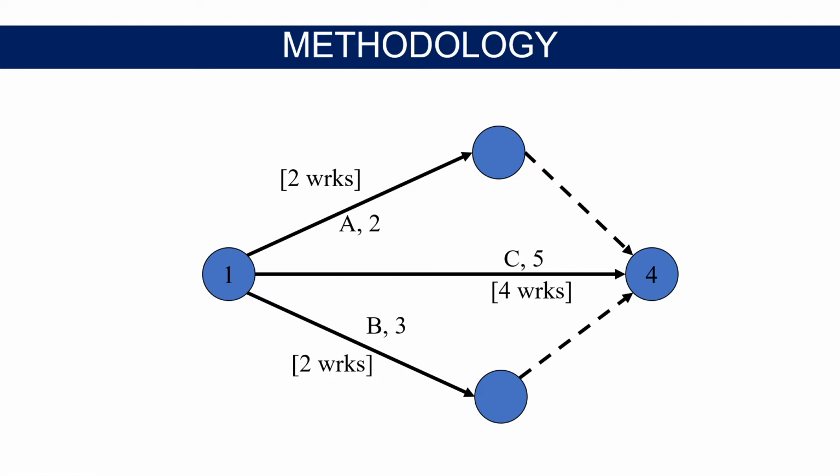Methodology. Let me explain resource leveling with a simple example. This example consists of three activities. Activity A requires 2 workers and it takes 2 days. Activity B requires 2 workers and it takes 3 days. And activity C requires 4 workers and it takes 5 days to complete.